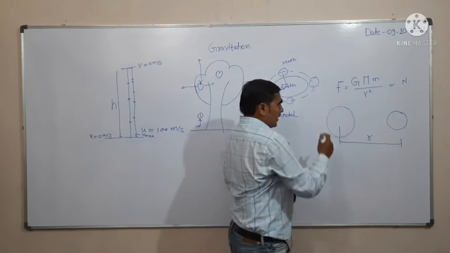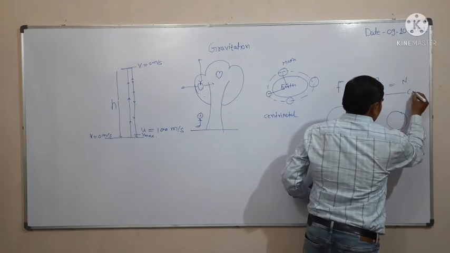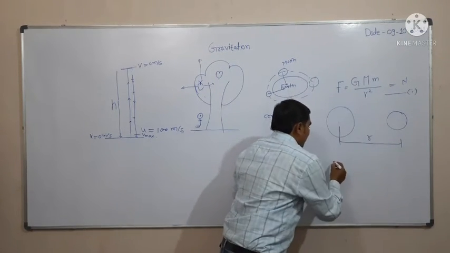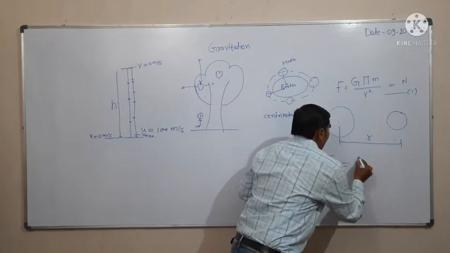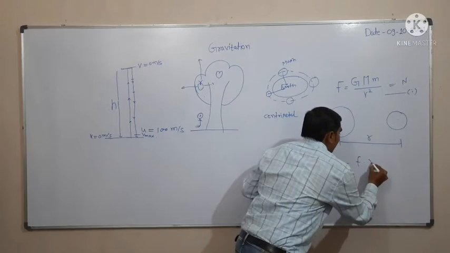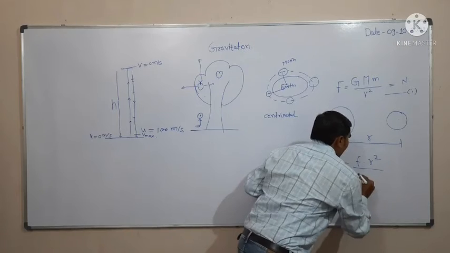From this first equation, you can find out the value of G equals F into r square divided by M into m.